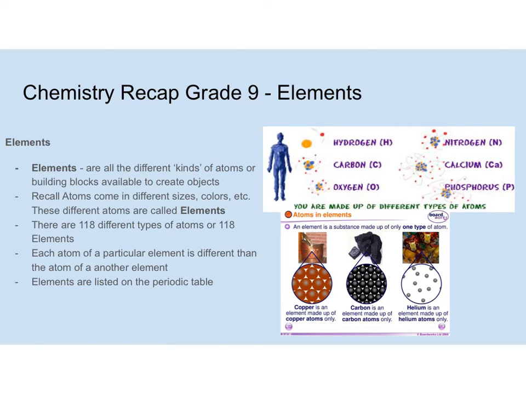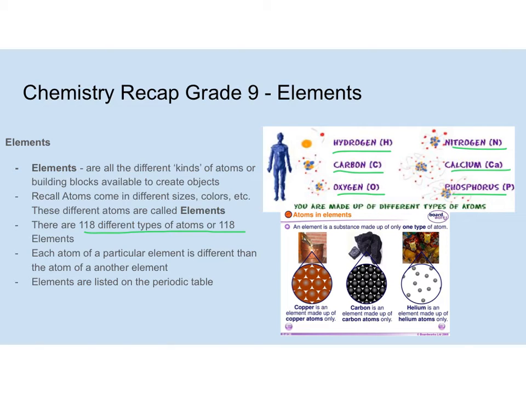Some examples are hydrogen. So you can have hydrogen atoms, or carbon atoms, or oxygen atoms, or nitrogen atoms, or calcium atoms, or phosphorus atoms. And all these different types are called elements. Elements are really just all the options for atoms. There are about 118 different types of atoms. So there's 118 different building blocks that you can build things out of. So everything is really just made up of 118 different things, different combinations.